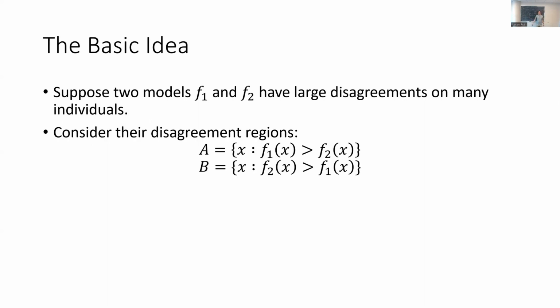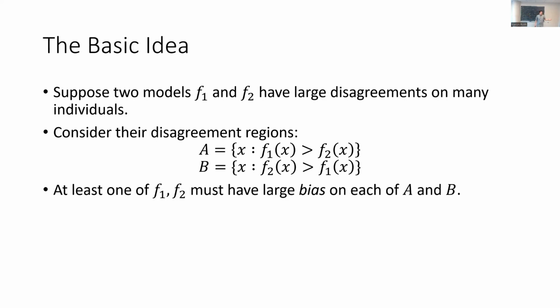Well, let's look at their disagreement regions. There's the region A, the set of all people for which model 1 predicts a higher probability than model 2. And we've got region B, the set of all people for whom model 2 predicts a higher probability than model 1. Since the two models disagree on many people, at least one of these regions has to contain a lot of people. It has to be big.